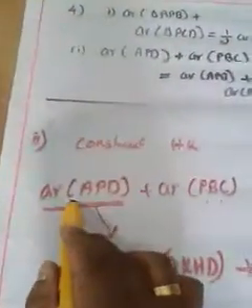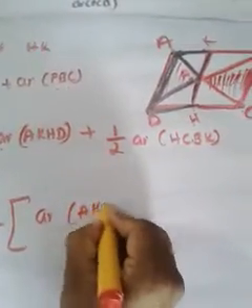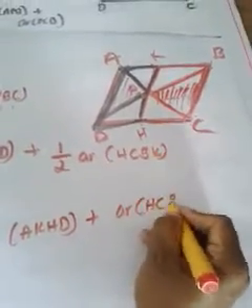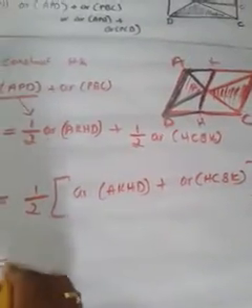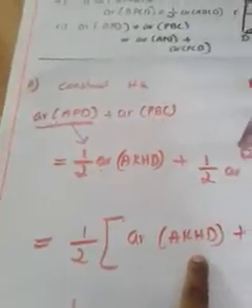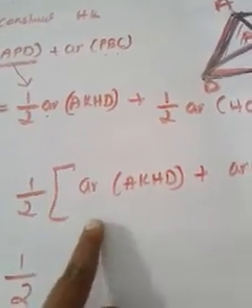So we found that area of APD plus area of PBC is nothing but this plus this. Now which is common here? Half is common. Take it outside. What will remain? Area of AKHD plus area of HCBK. We just took half outside, that much only. So it becomes half of that. Now we just think about area of AKHD.